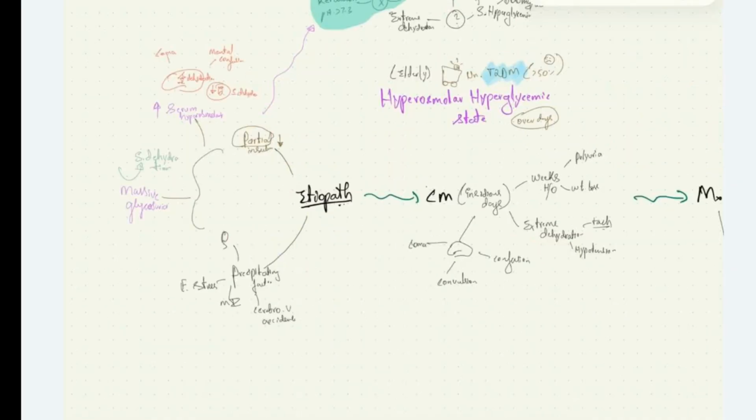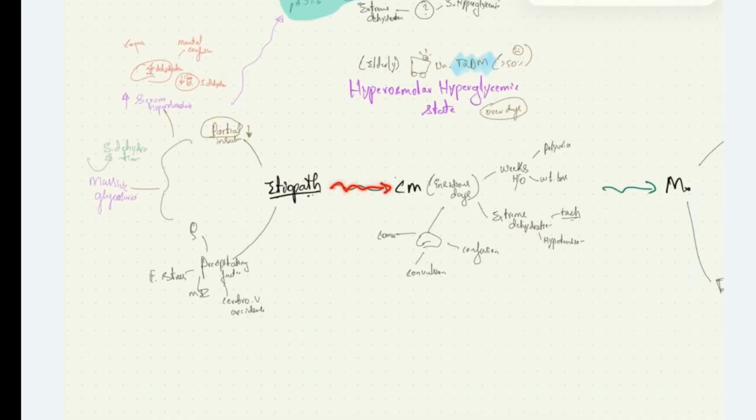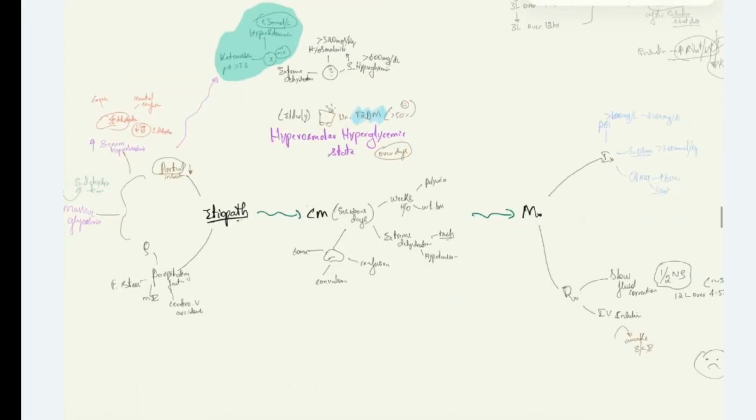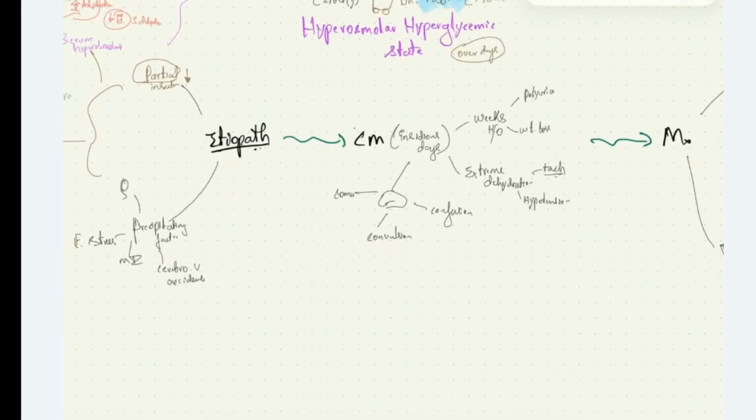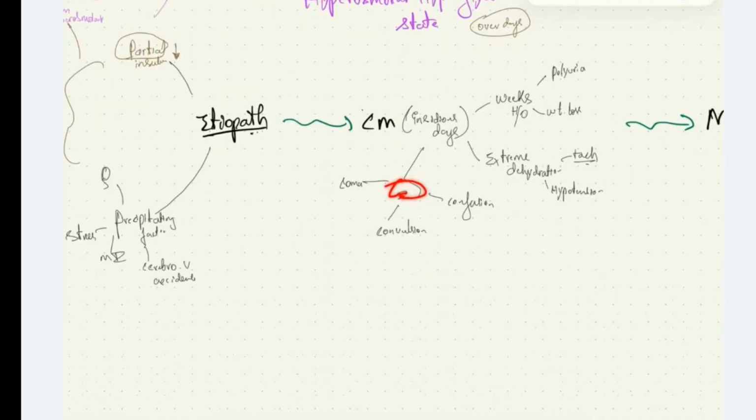Now, what are the clinical manifestations of hyperosmolar hyperglycemic state? Please note, this disease, in contrast to DKA, evolves over weeks. It is insidious in onset. Over the weeks, the patient will have a history of polyuria and weight loss. The patients will also have features of extreme dehydration like hypotension, tachycardia, etc. Due to these reasons, the patient can have confusion, convulsions, or coma due to neuronal dehydration.